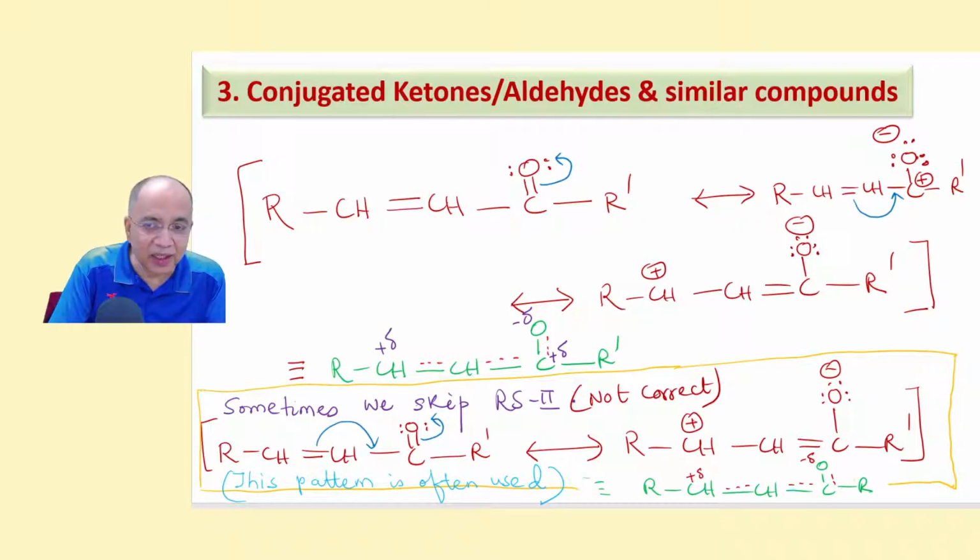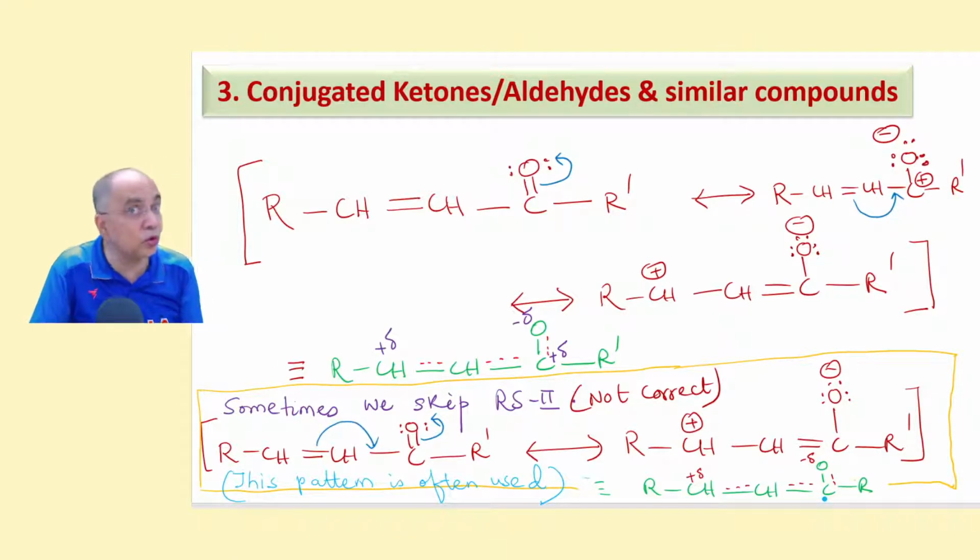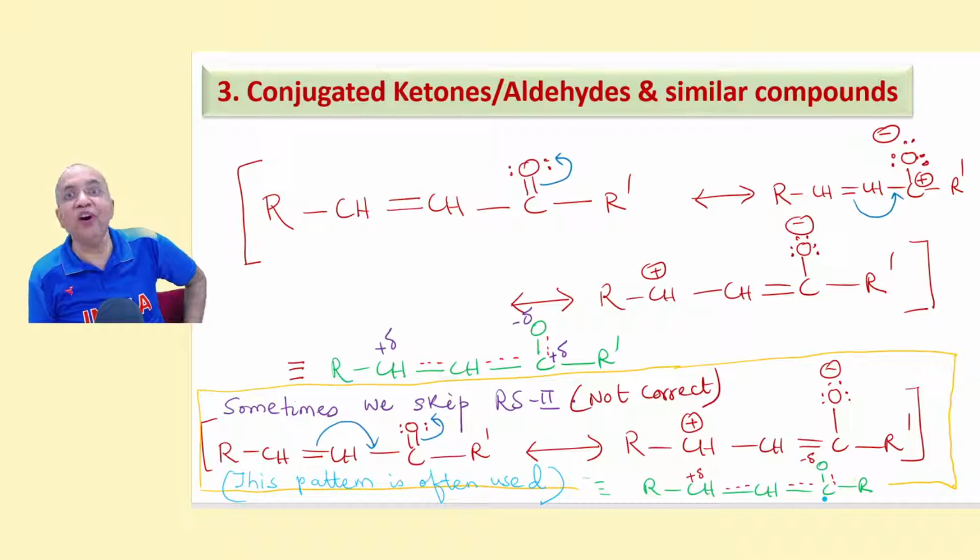If you restrict the resonance structures to only 2, then you cannot give plus delta on this carbon. Only plus delta here and minus delta here. No plus delta will be given on the carbonyl carbon. But yes, this carbon is also electrophilic. Of course, this carbon is electrophilic, but this carbon is also electrophilic. How can you justify that?